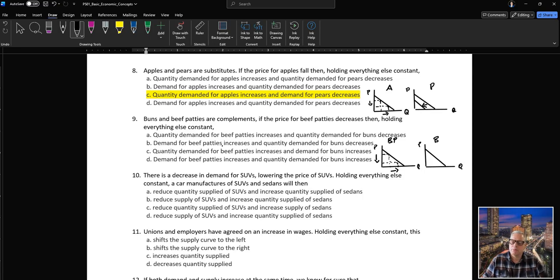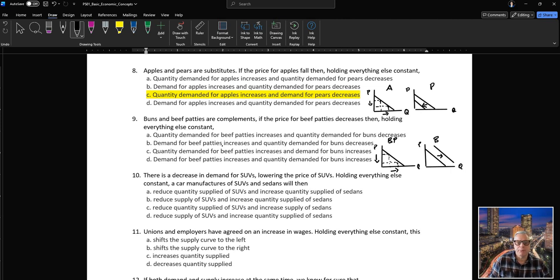Okay, so now more people buy beef patties, but then they always put it, of course, on a bun. That means the demand function shifts to the right. So the right answer is we observe an increase in quantity demanded for patties and an increase in the demand for buns.